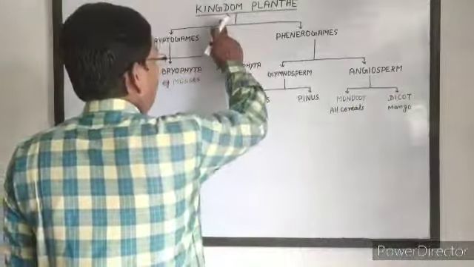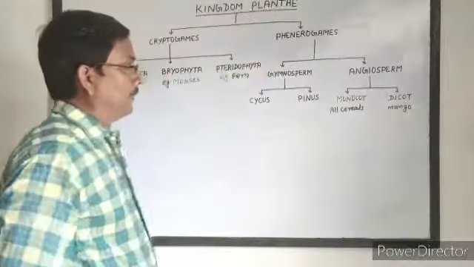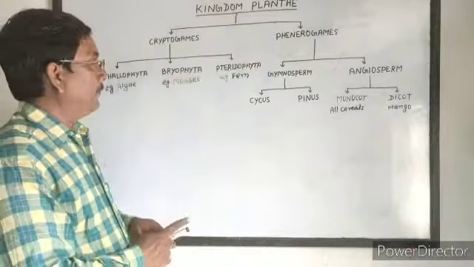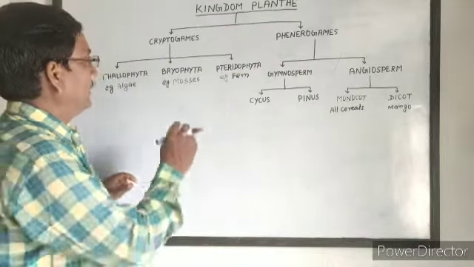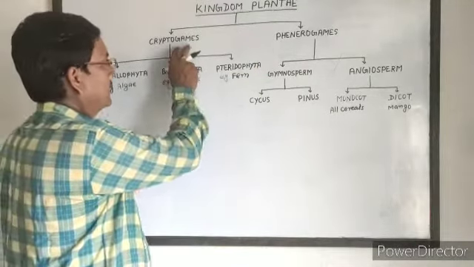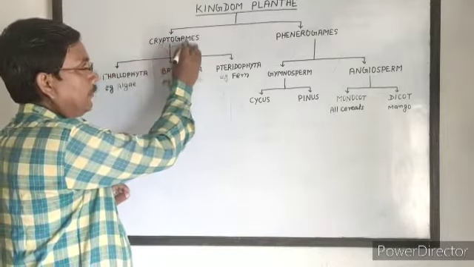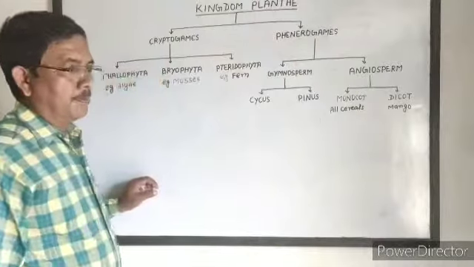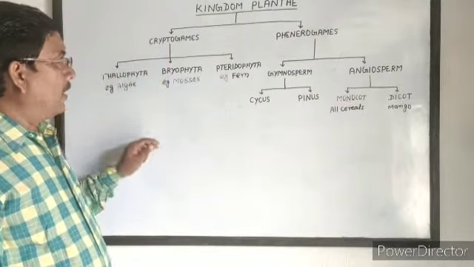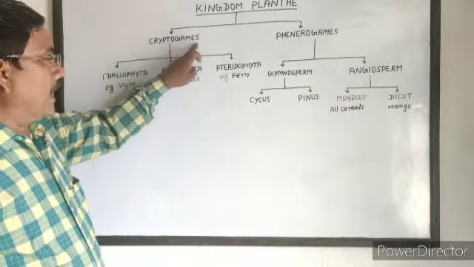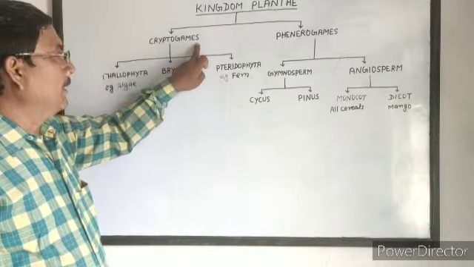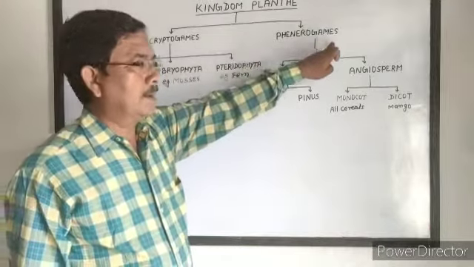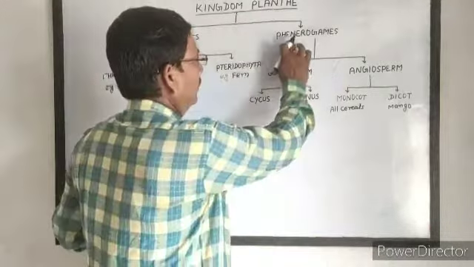Now we study classification of kingdom Plantae. It is divided into two parts, cryptogams and phanerogams, on the basis of flowering. All non-flowering plants are included in cryptogams and all flowering plants are included in phanerogams.